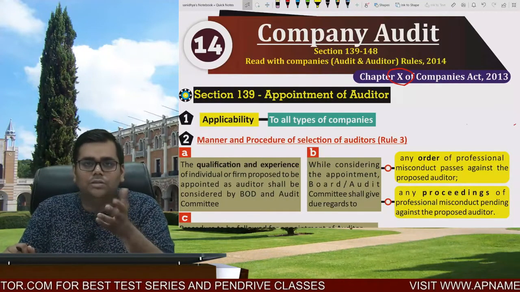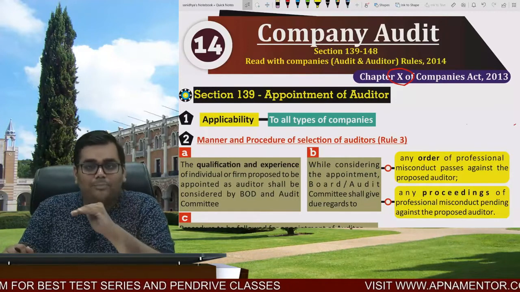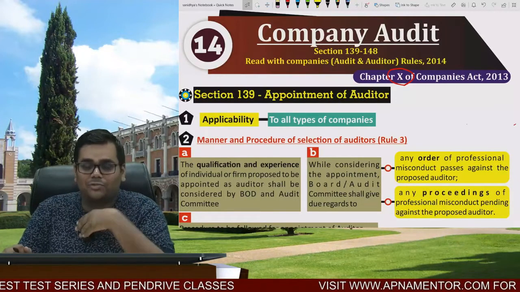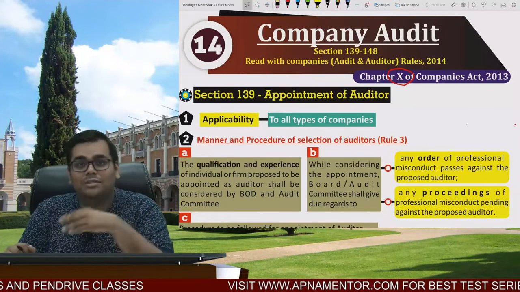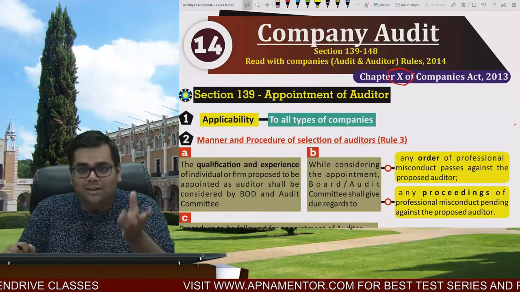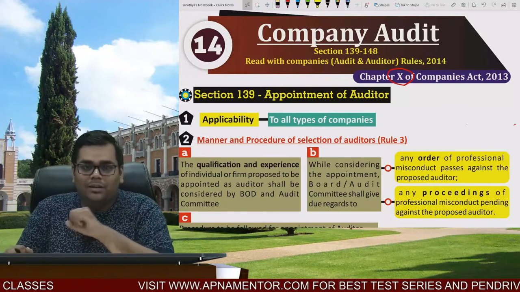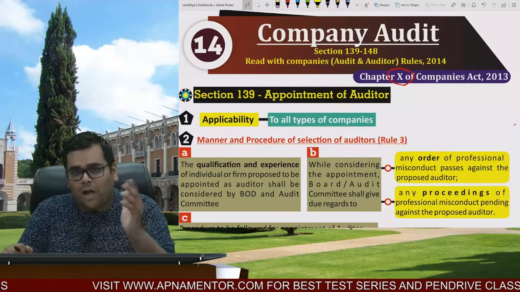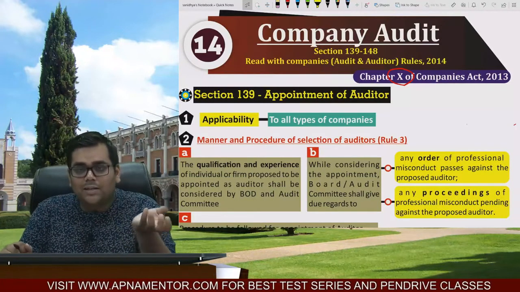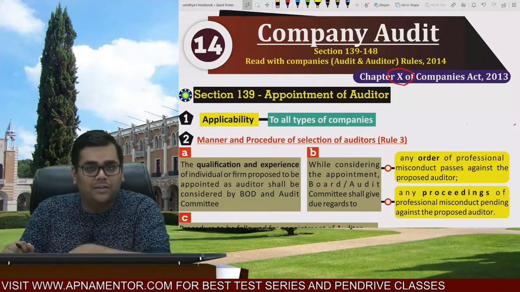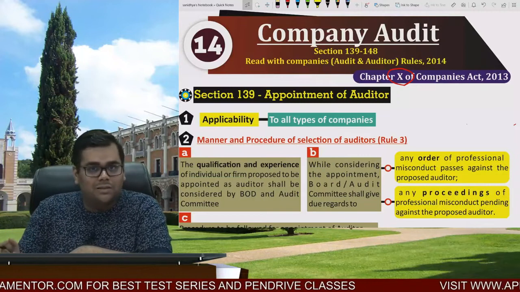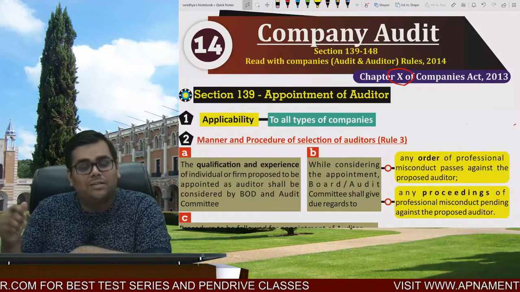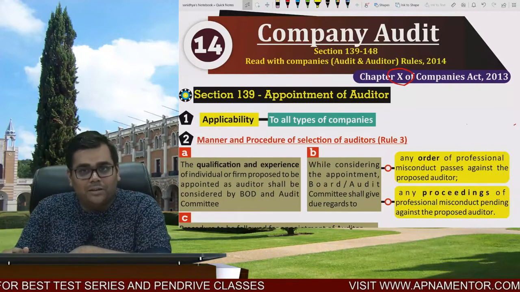We are going to discuss all about company audit, the appointment of auditors, the statutory auditors, the chartered accountants. We are very proud to say that we are the only persons chosen in the world to be the statutory auditors of the company. So how our appointment is done, how our removal is done, what are the grounds for our disqualifications, right? Who fixes our remuneration, what are our rights and duties, what are the services we can provide, what are the services we should not provide, right?